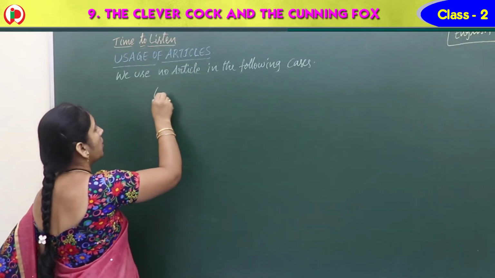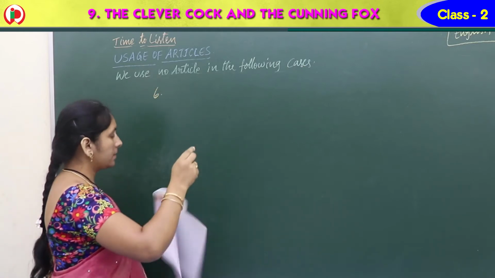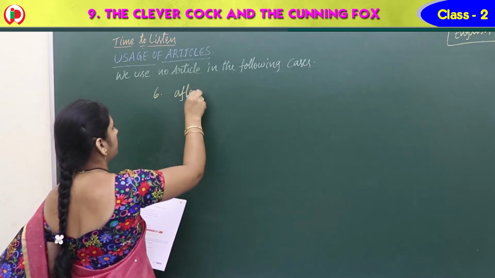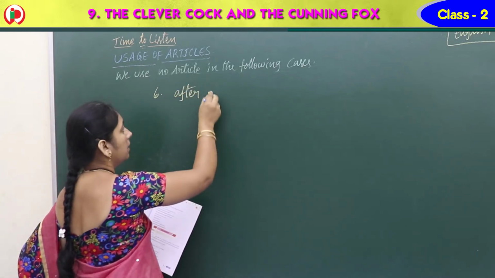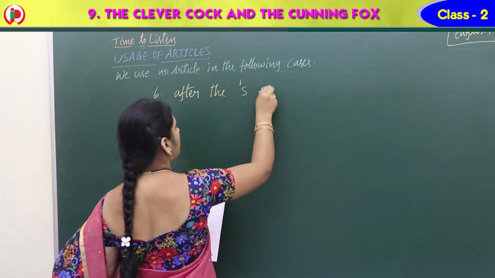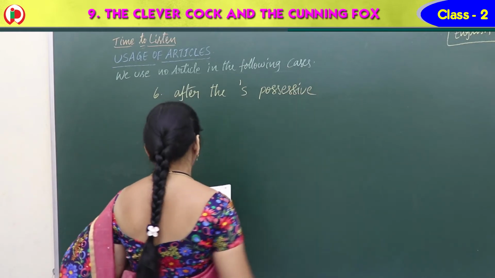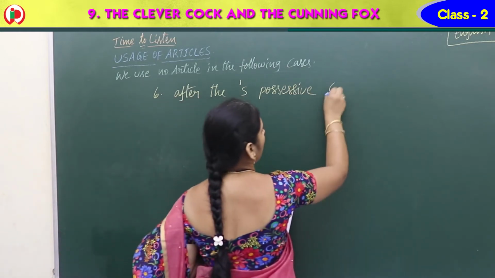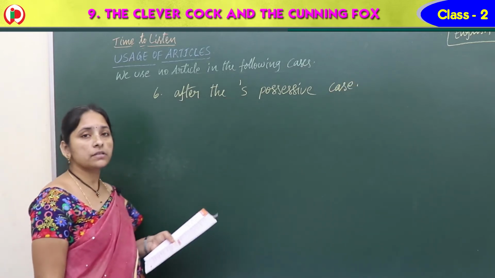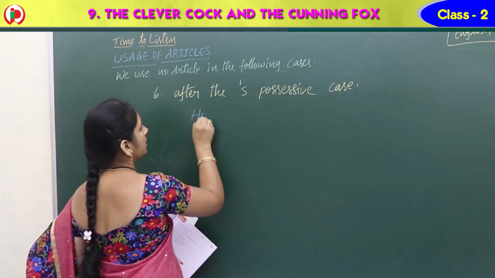Next point, the sixth point: after the apostrophe s, which we call the possessive case. If we get an apostrophe s, that we call possessive case. After this we cannot use any article. So, his brother's car.